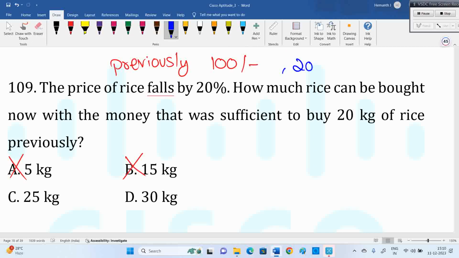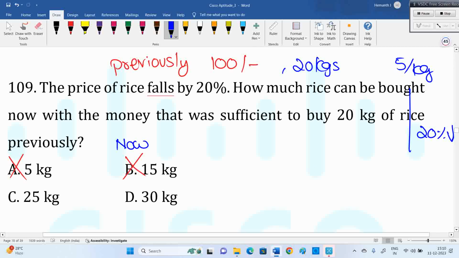Means what is the price? 5 rupees per kg, right? Now price is decreased by 20%, means 4 rupees per kg. Price decreased by 20%, budget is same. I am going with 100 rupees only. Previously 100 rupees I went to the shop, now also 100 rupees.